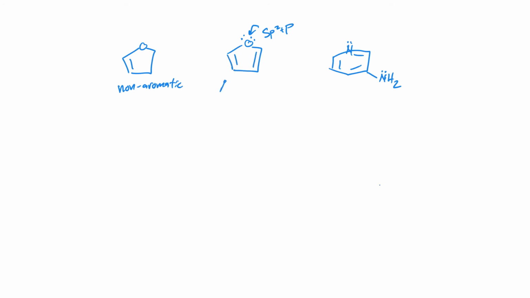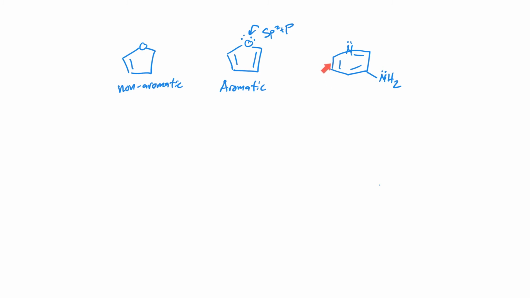This could be aromatic. And so if that is the case, nature will generally say this oxygen has rehybridized into sp2 plus p. And we can confirm that by looking at the molecule using certain spectroscopic techniques. We'll find that the oxygen has adopted the bond angles and the planarity that we would expect of an sp2 hybridized atom.